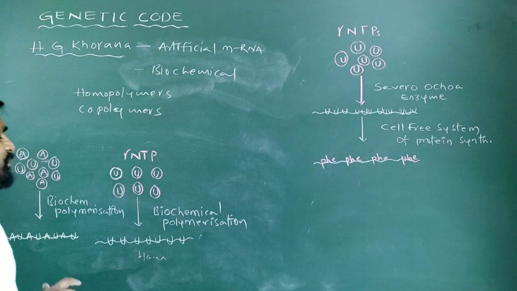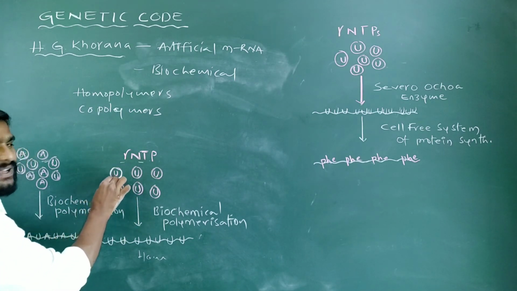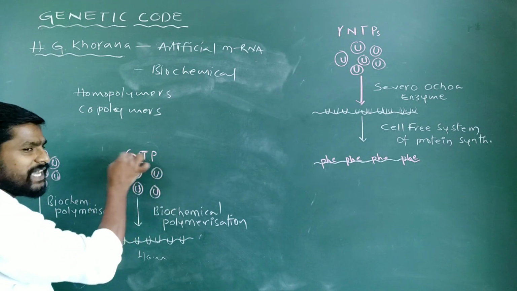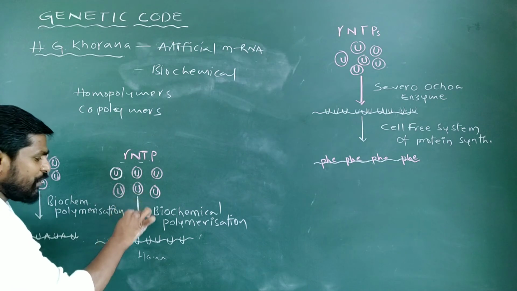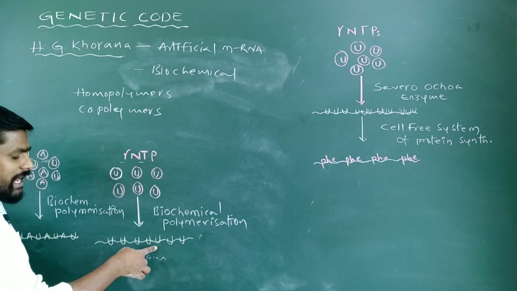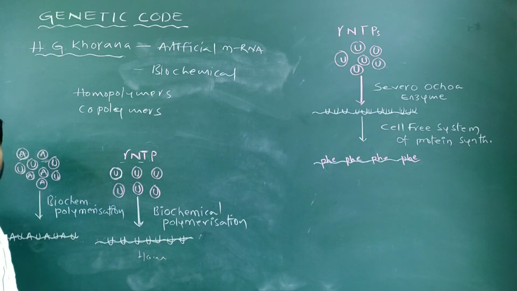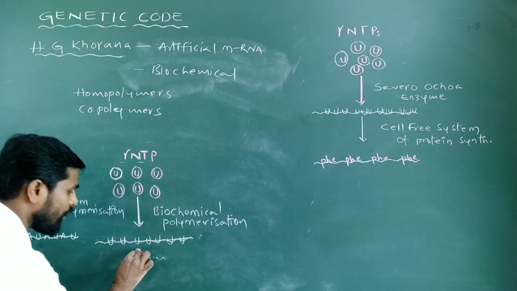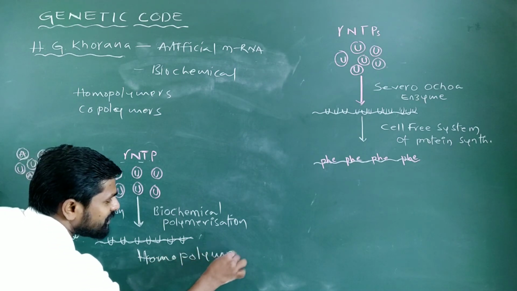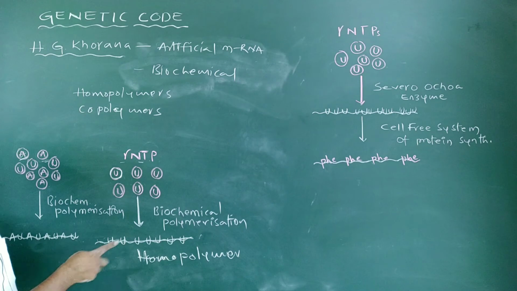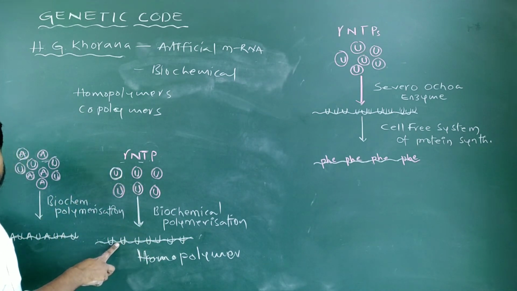Suppose he took ribonucleoside triphosphates of uracil, nothing but the uridylates. He allowed these uridylates to undergo biochemical polymerization, and finally he synthesized a polymer of uridylates. This is what we call a homopolymer. Why is it a homopolymer? This is the polymer of nucleotides having only 1 repeating monomeric unit, called uridylates.